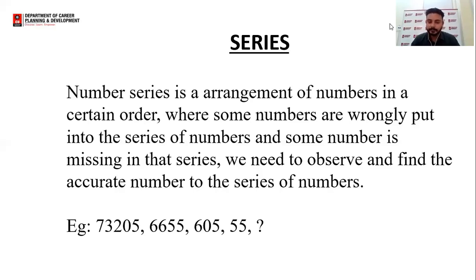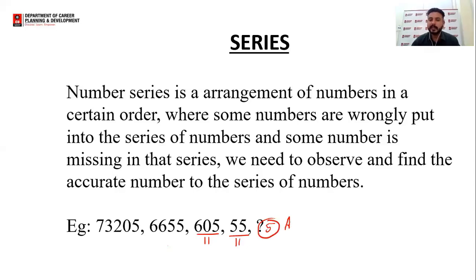Like in this series, 73205, if you divide 73205 by 11, you will get the next number, that is 6655. Similarly, when 6655 is divided by 11, you will get the next number, that is 605. And when 605 is divided by 11, you will get the next number of the series, that is 55. So now to get the next number, we have to divide this 55 by 11. So the next number of this series should be 5.